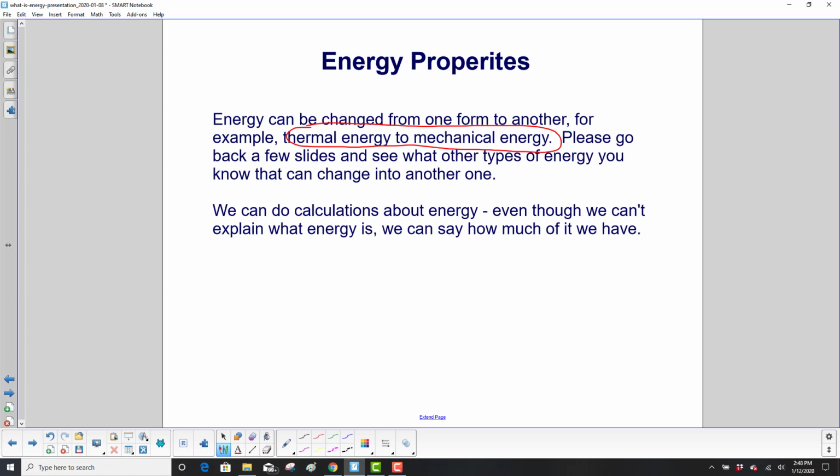Please go back a few slides and see what other types of energy you know that can change into another one. You can use the step stool example. If you were to step off the step stool, you would start moving. You would now have kinetic energy. So the energy you stored up by climbing to the top of your step stool, you now turn into kinetic energy. Here's a cool thing about energy. Even though I've been kind of vague, we really can't define it perfectly. We can do calculations about it. We can say how much we have and how much can change into another type of energy.